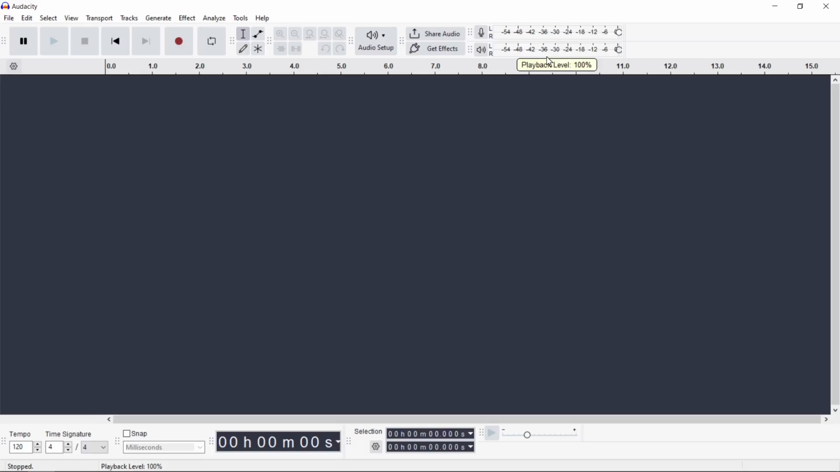Hi, in this tutorial I would like to show you how to reset Audacity settings to default. So there is one really simple method that I recommend you to know. First, we need to close Audacity software, so I click here to close this window.